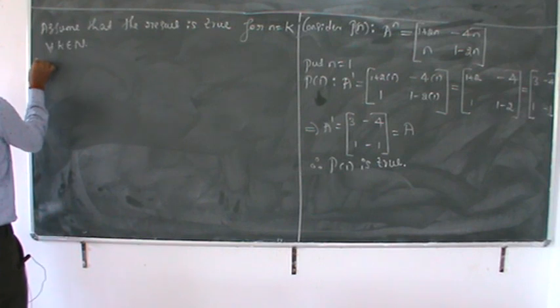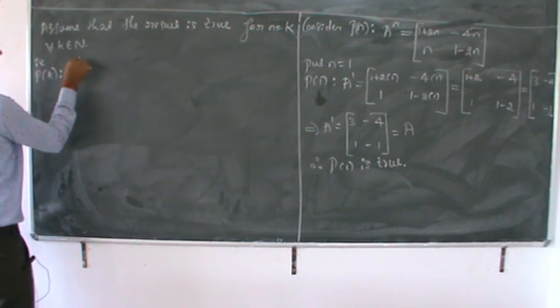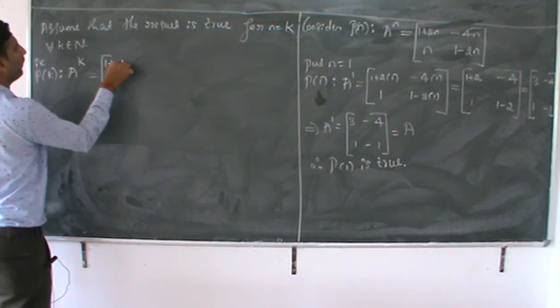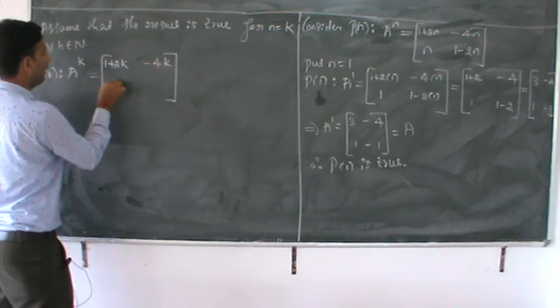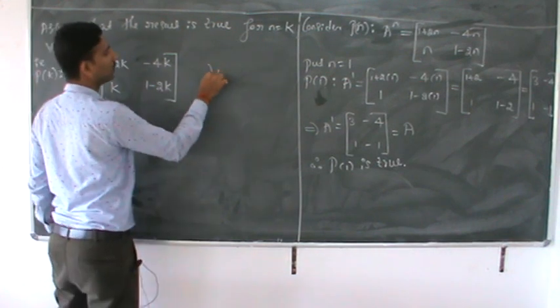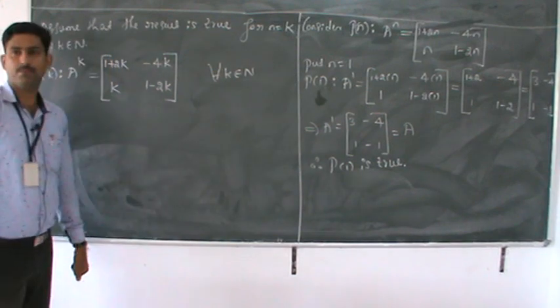That is, P of k, which is nothing but A to the power k, is equal to [1 plus 2k, k; minus 4k, 1 minus 2k], for all k belongs to natural numbers.